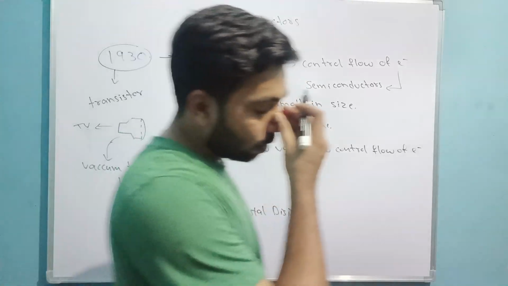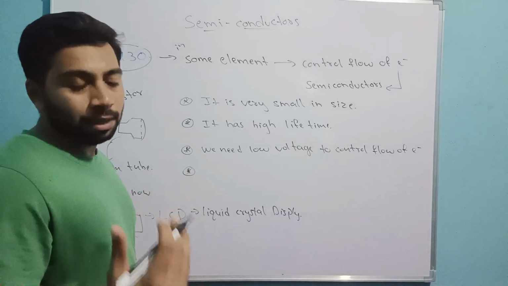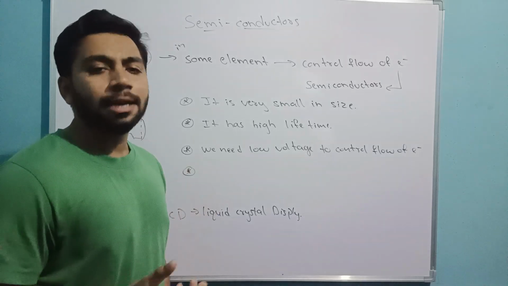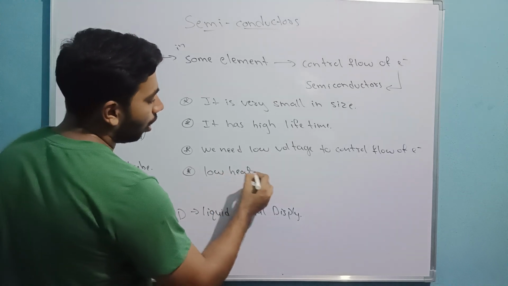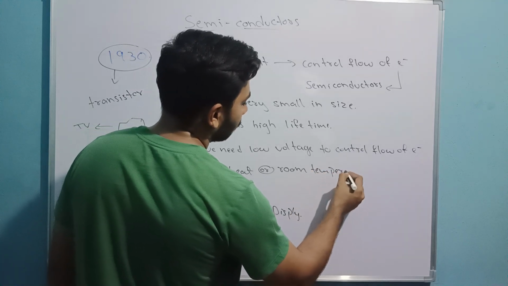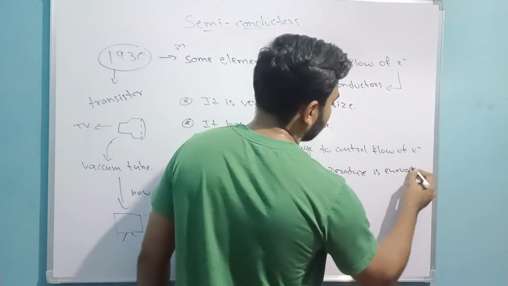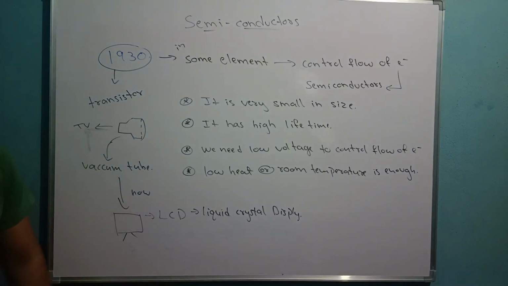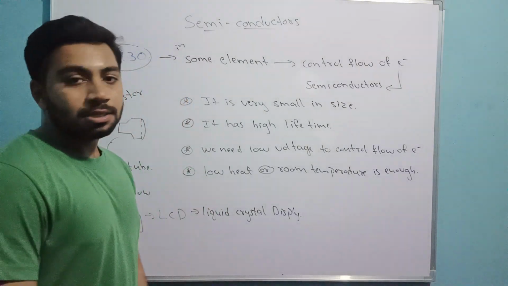And one more thing, to start conduction in semiconductors, room temperature is also enough. To start a conduction in semiconductors, low heat or room temperature is also enough. So we can say low heat or room temperature is enough. Fine, take down all these points. Okay, now, fine. This is the simple basic reason why we use semiconductors in our daily life.